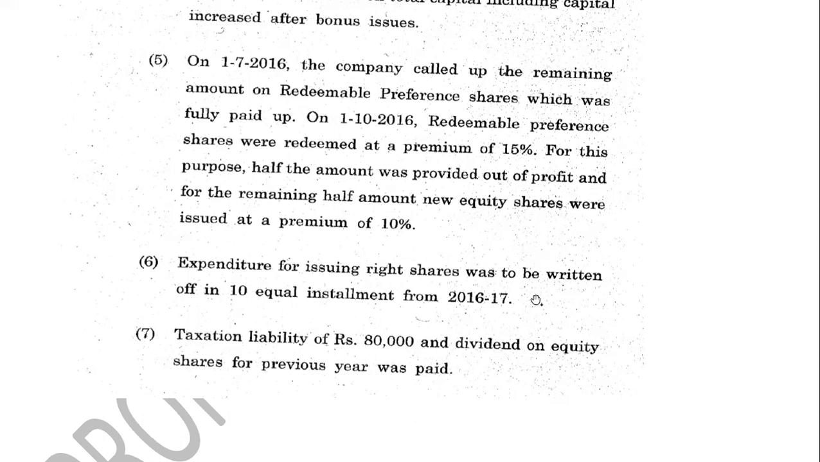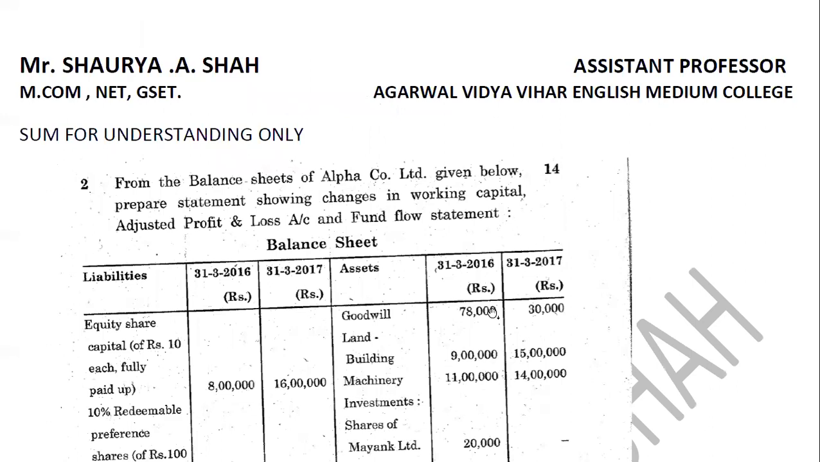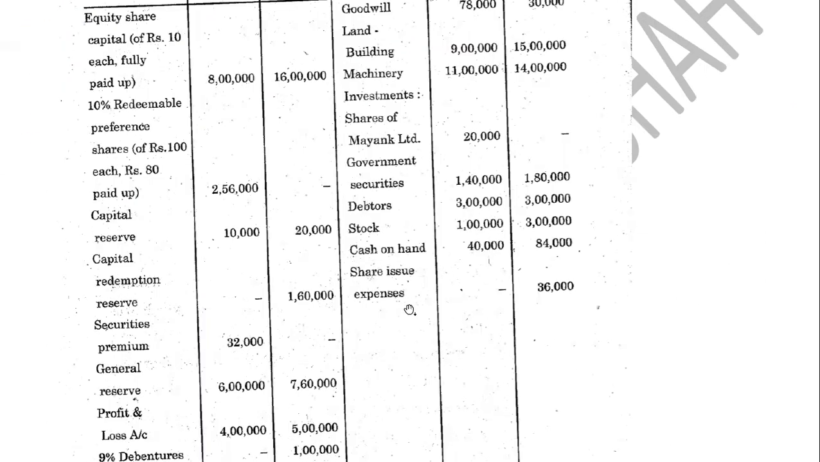Expenditure for issuing right shares was to be written off in 10 equal installments, right? What is this expenditure? This expenditure is share issuing expenses. So this is to be written off in 10 equal installments, meaning this year we'll be writing off 3,600, right? I hope it is done.